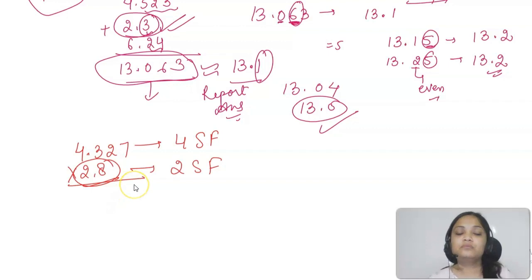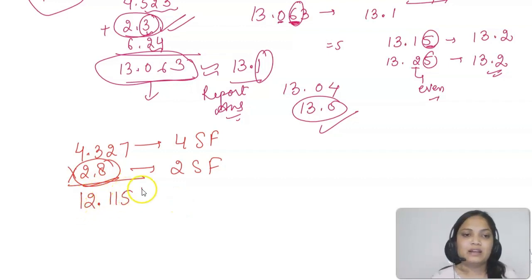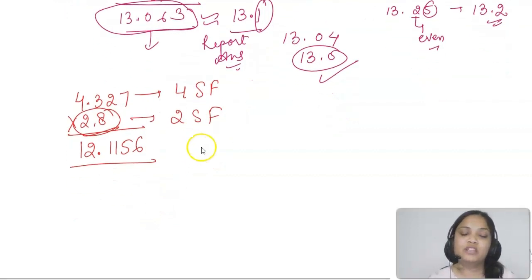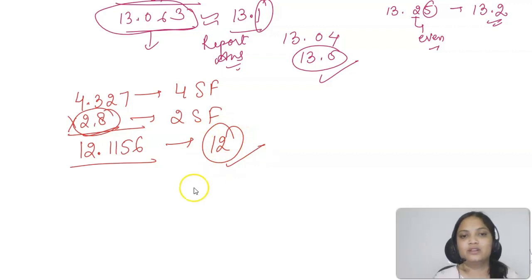Understood now? One number has 4 significant figures, the other has 2. When we multiply, please do multiply it, class. I have this answer, but I cannot put more than 2 significant figures. So I can just put the answer as 12, because 12.11 will be rounded to 12 only.